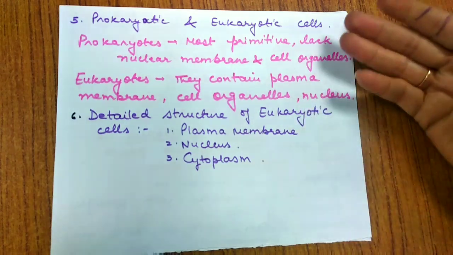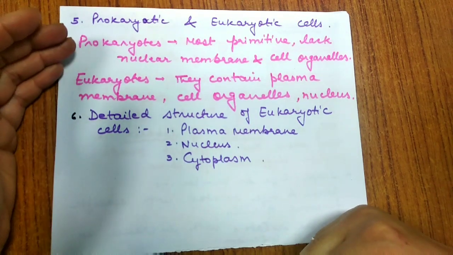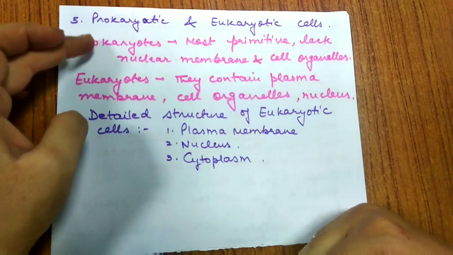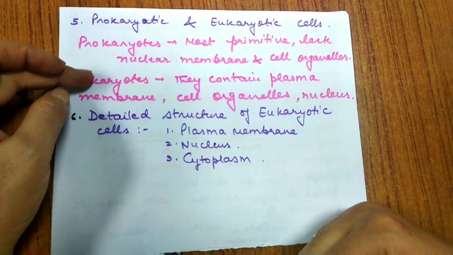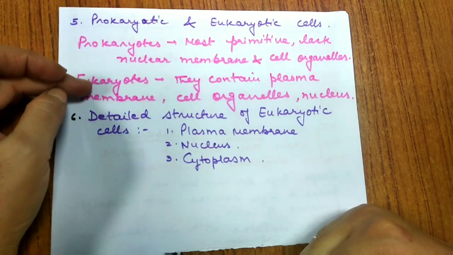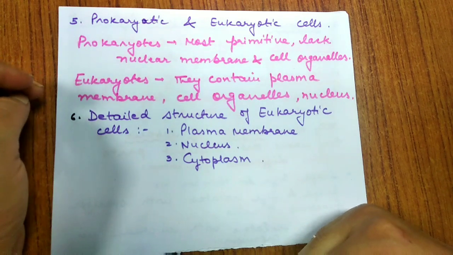Now if I ask you the difference between prokaryotes and eukaryotes. Prokaryotes are basically smaller in size and the primitive type. Eukaryotes are comparatively larger in size. In prokaryotes the nucleus is not surrounded by any nuclear membrane, but in eukaryotes a true nucleus is present which is surrounded by a nuclear membrane. Prokaryote consists of a single chromosome, whereas eukaryote consists of more than one chromosome. Right? So these are the basic differences between prokaryotes and eukaryotes.